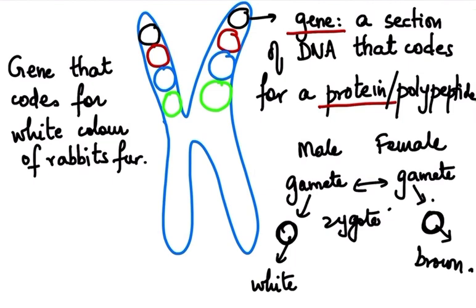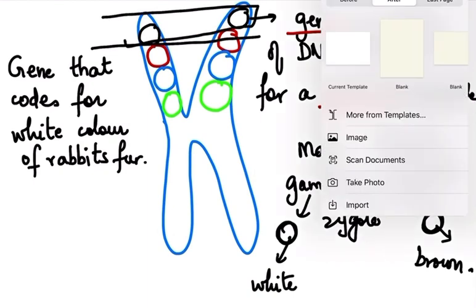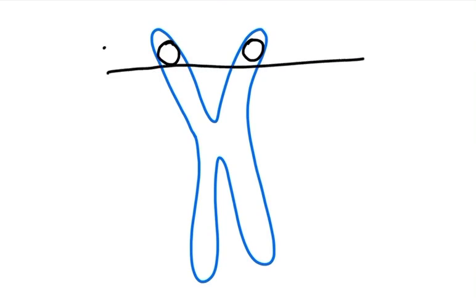Okay, brown color. So this means that, let's now look at these two genes. In fact, I will draw it on a separate page once again. Again I'm drawing a chromosome, and this is one gene and this is another gene. So I'm just drawing a line to show you.